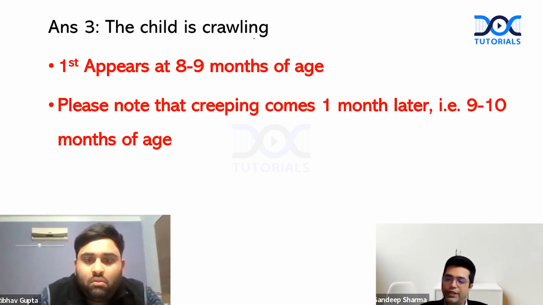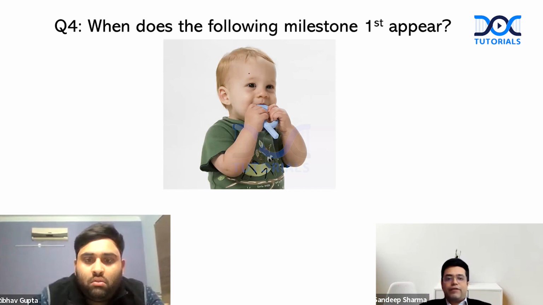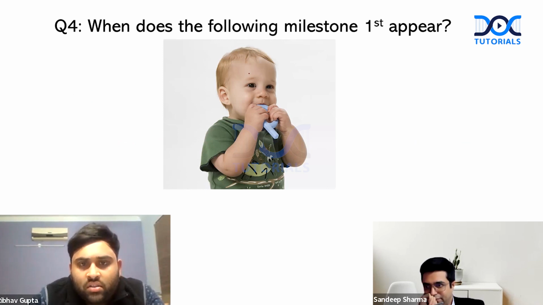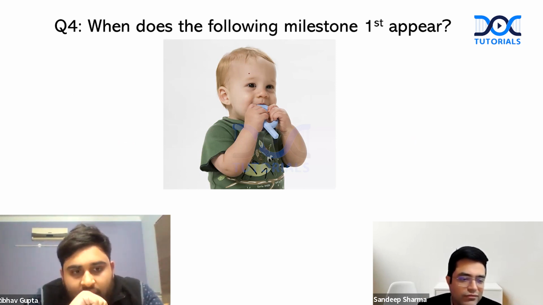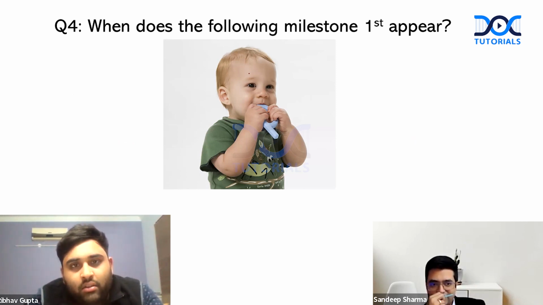Dr. Ribhav, here is your question. When does the following milestone first appear? Your time has started. Sir, the child is, I believe, teething. I'm not very sure. I guess it appears by 6 to 8 months, when the first eruption of the teeth starts. Okay. Anybody wants to differ on this?